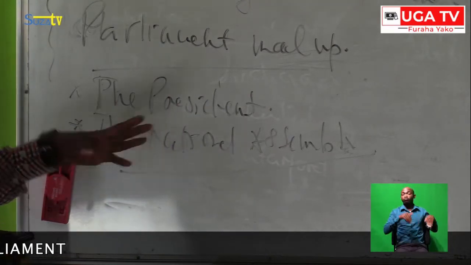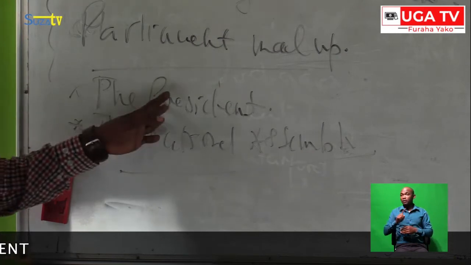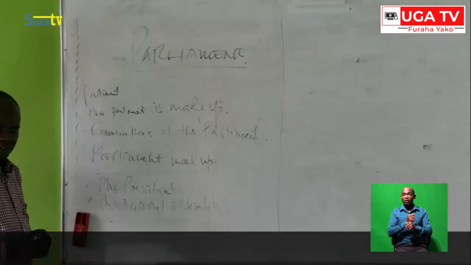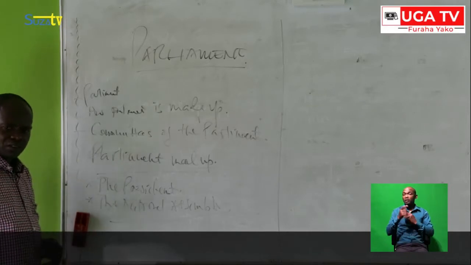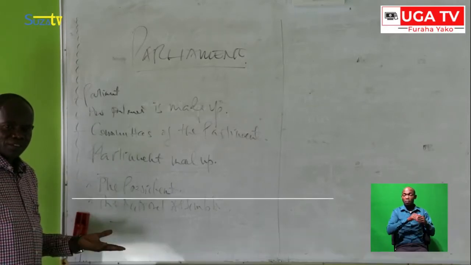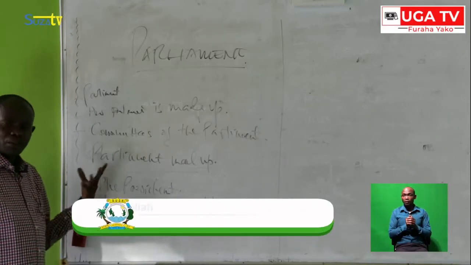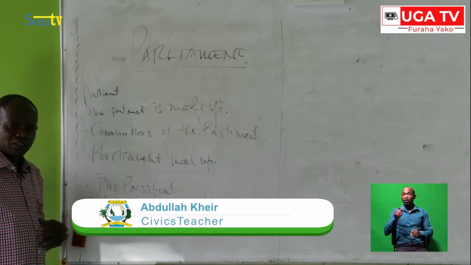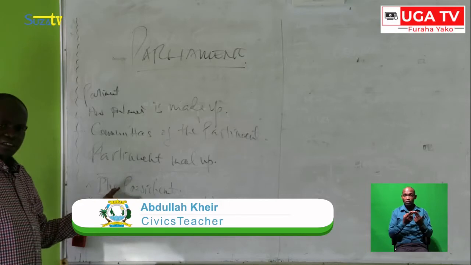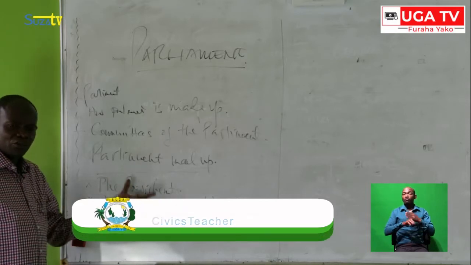So in Tanzania here, we have the President. I hope you know that. We have the President of the United Republic of Tanzania. He's a member of the Parliament. But also we have the President of Zanzibar in the revolutionary government, who is a part of the House of Representatives.